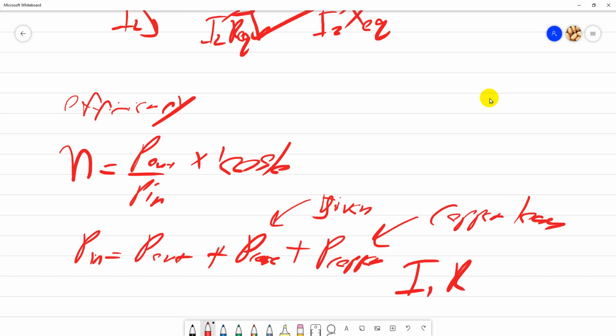Where you get copper loss is basically I1 squared R equivalent. Remember the theory. If you refer to the primary, make sure you use the one referred to the primary. If you refer to the secondary, make sure you use the one referred to the secondary. Make sure you know how to use this.